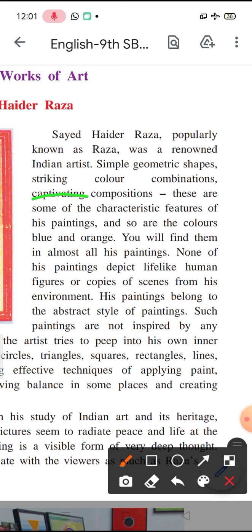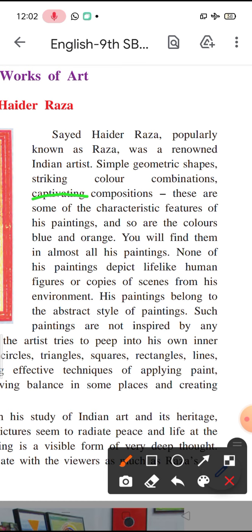So here it is said that Syed Haider Raza is more popularly known as Raza, and he is a very renowned Indian artist. There are some characteristic features about his paintings that are mentioned. Those are simple geometric shapes, striking color combination, that is very attractive color combination, captivating composition capable of attracting and holding the interest. These are some of the characteristic features of his paintings, and also are the colors blue and